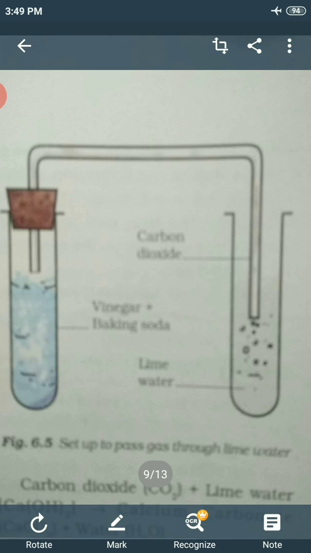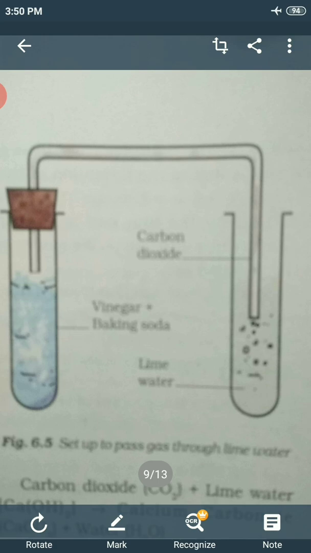The change in the test tube is as follows. When vinegar reacts with baking soda, we get carbon dioxide and another substance. This carbon dioxide is passed through the lime water. Calcium carbonate is formed, which makes the lime water milky. The turning of lime water milky is a standard test for carbon dioxide.